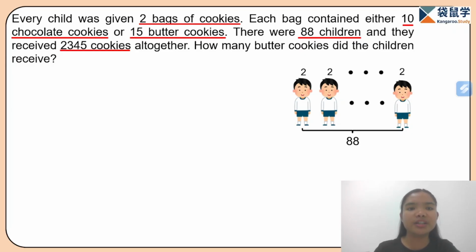But we don't know whether these children have chocolate bags of cookies or butter bags of cookies. But here, we have a total of 88 children, and each of them gets 2 bags of cookies. So, what can we get from here? We can get the total number of cookies.